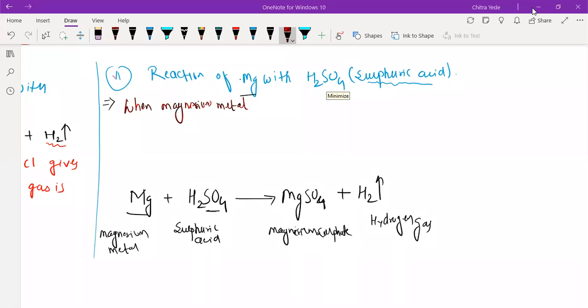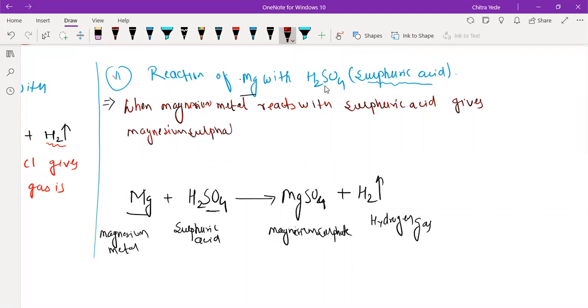Net problems. Okay, yeah. So when magnesium metal reacts with sulfuric acid, it gives magnesium sulfate, and hydrogen gas is released.